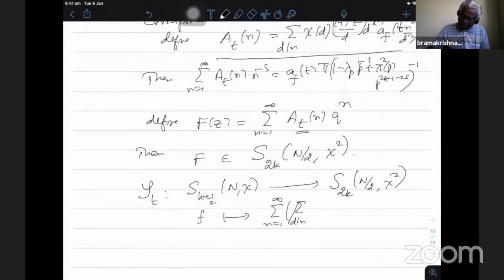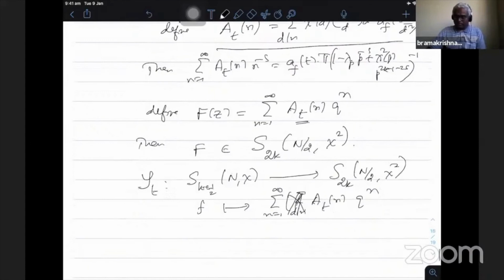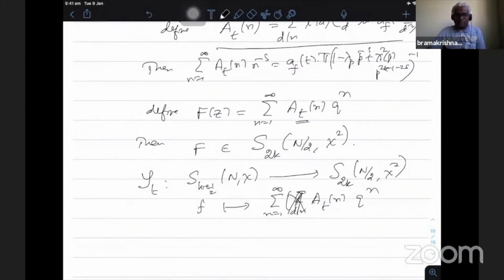This I can call A_t(n) instead of n. So when I put n equal to 1, A_f(t) will come out, because A_t(1) is given by A_f(t). So always A_f(t) will come with this one. When you want to do the normalization, the first coefficient of this function is A_f(t). So this is nothing but capital F.